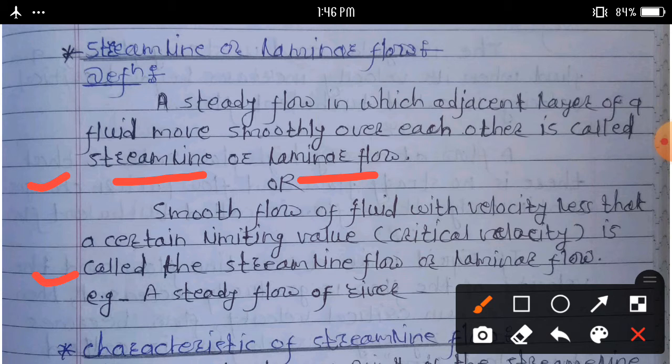Another definition: smooth flow of fluid with velocity less than a certain limiting value, the critical velocity, is called streamline flow or laminar flow. An example of streamline flow is the steady flow of a river.